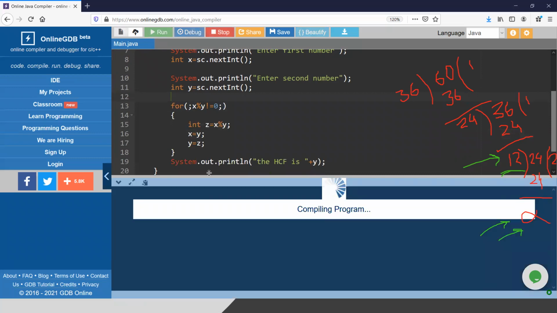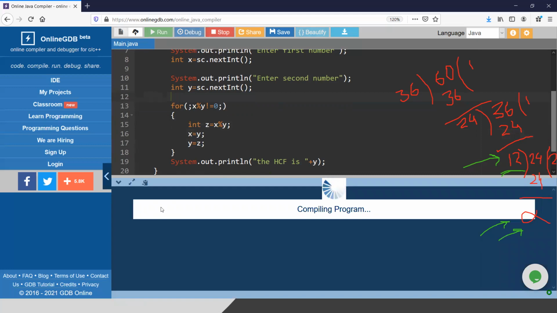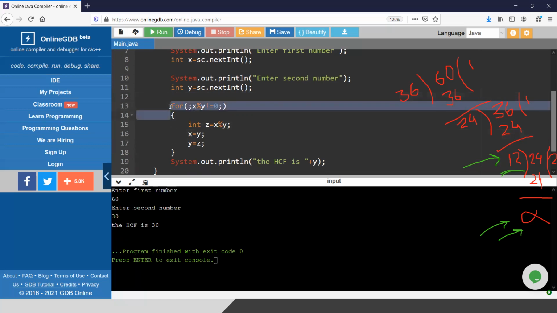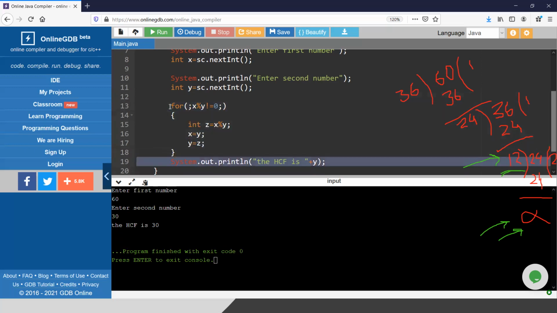So I will enter 60 and 36. Let's see what happened. It is giving me 12. Fine. Now what will happen if I enter 60 and 30? It will quickly give me the answer 30, because the first time it checks whether 60 % 30 is not equal to 0. The answer is no, 60 % 30 is 0. So the loop will not be executed. It will directly come to this print line and print the value of y, that is 30.